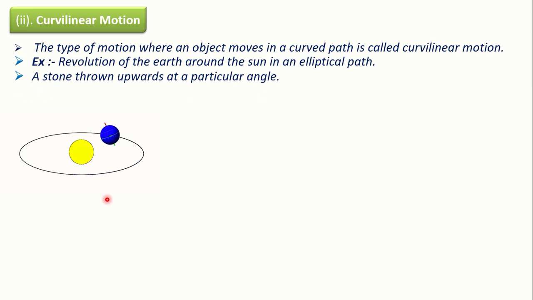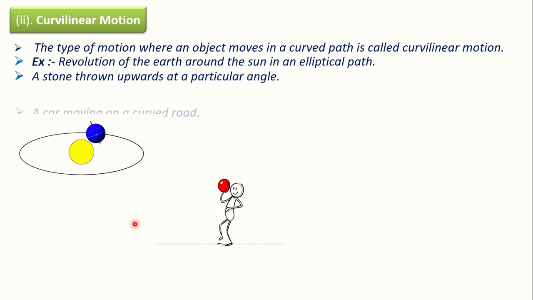The stone thrown upward at a particular angle. This boy is throwing a stone in a particular direction, or a ball in a particular direction. So throwing that ball or stone in a particular direction is an example of curvilinear motion. So it will follow a curved path. That's why we can say that this is an example of curvilinear motion.